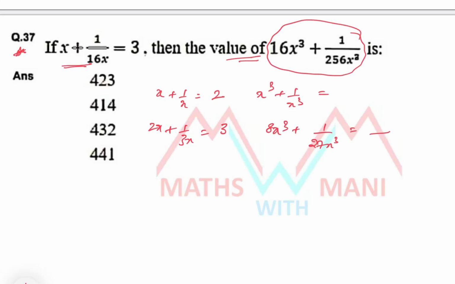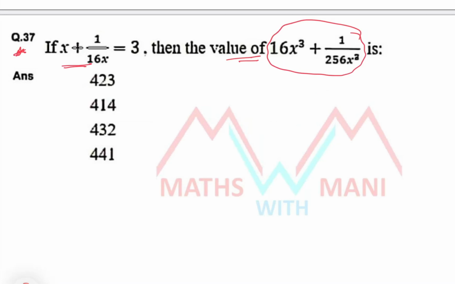But since 2017 the pattern was totally changed. The examiner was not asking these types of models. The concept is the same, but the way of asking the questions is different. Let's see how he was asking.